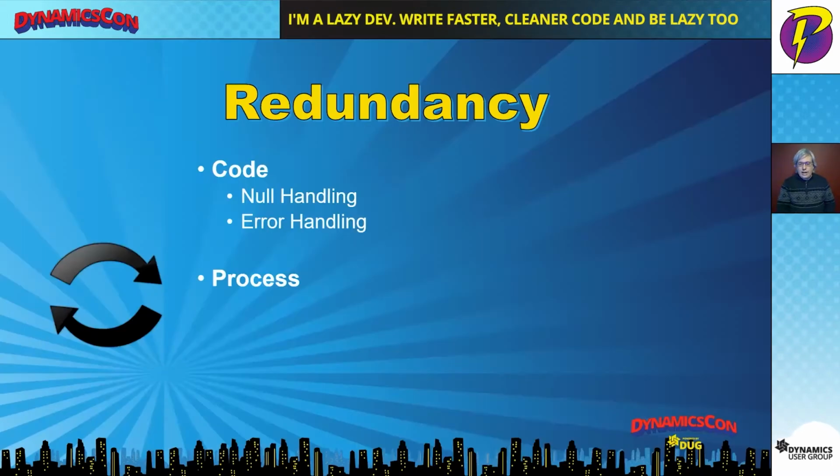So where is it that we encounter redundancy? On a daily basis I encounter redundancy throughout my code in a lot of basic things like null handling, checking to see whether values exist before I do future things with them. We have a lot of redundancy that happens in our error handling, or we just have no error handling at all. So let's take a look at a simple example of how redundancy gets out of hand on us.